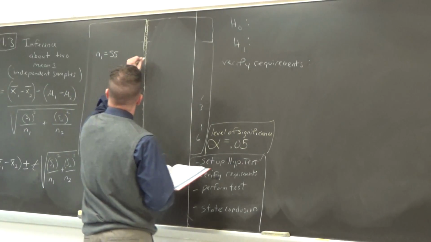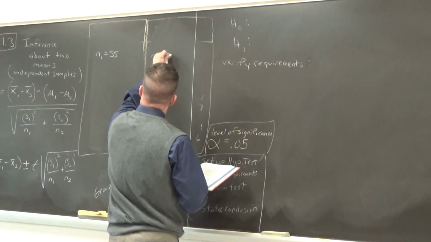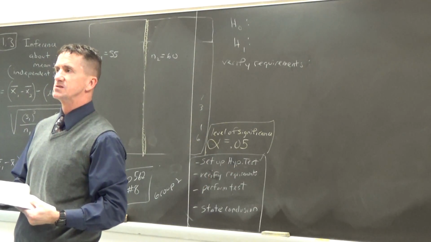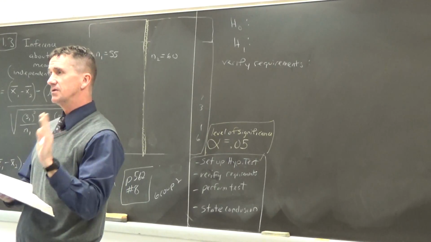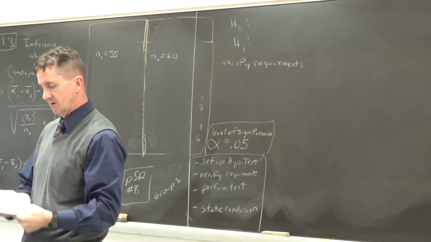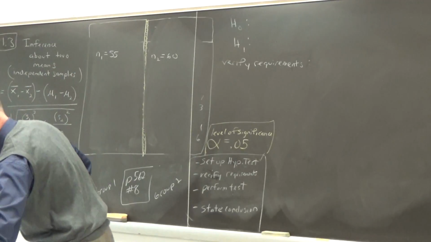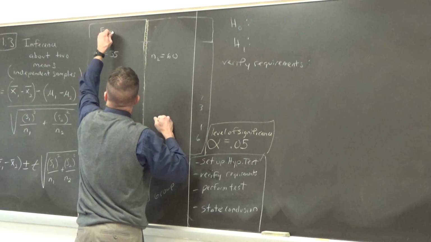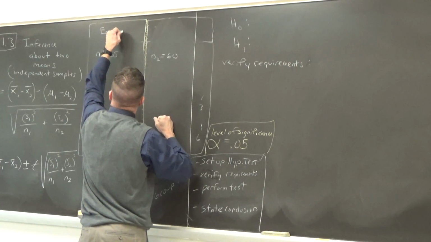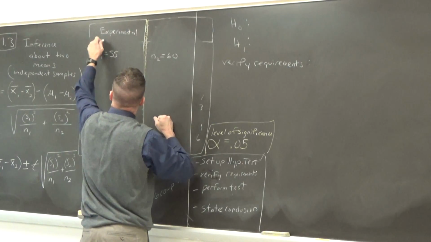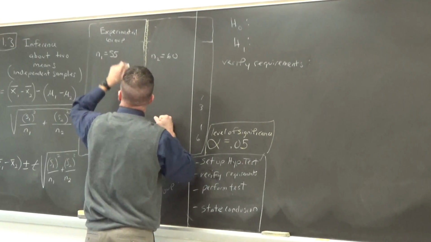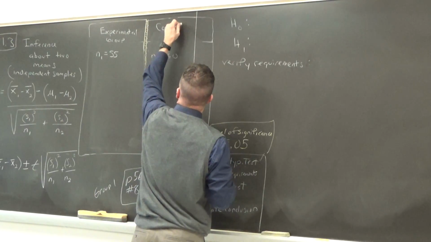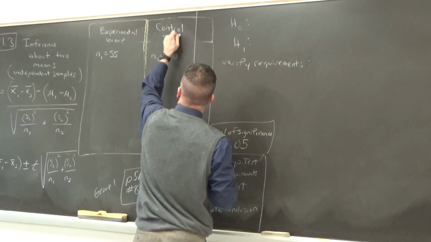Group two, 60. Okay. Well, who's getting the real deal? This was a double-blind experiment. Who's getting the real drug, and who's getting a placebo? This is the experimental group right here. They're getting the real thing. Treatment group, experimental group. Control group, placebo.